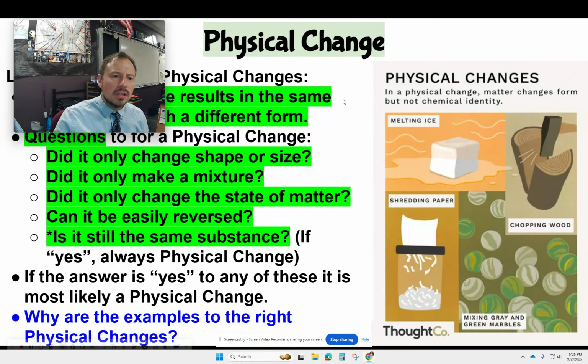Not really. Right? Now let's look at this last one. Like I said, this last one's the one that's telling. Is it still the same substance? So yes, it is. It's still wood. I just chopped it. It's just taking a different shape and size. It is a physical change.